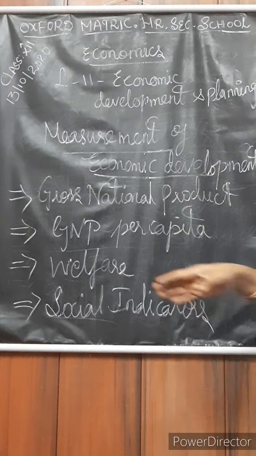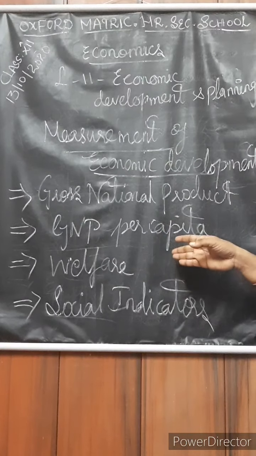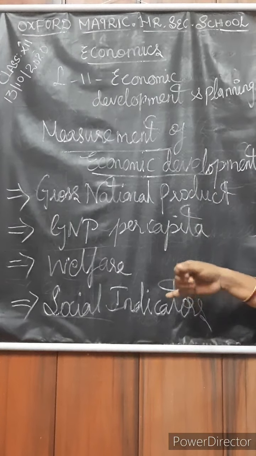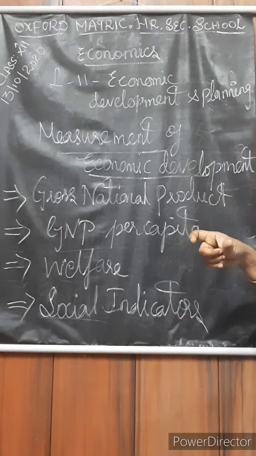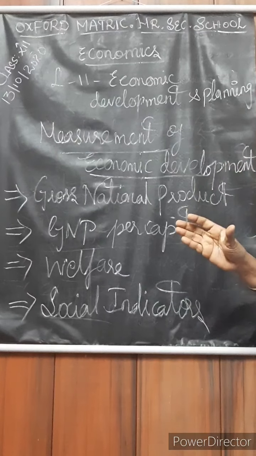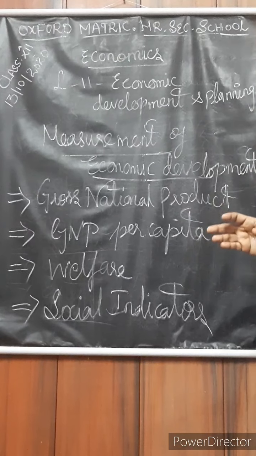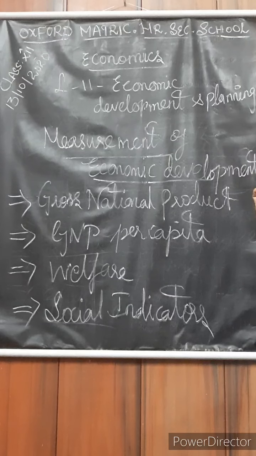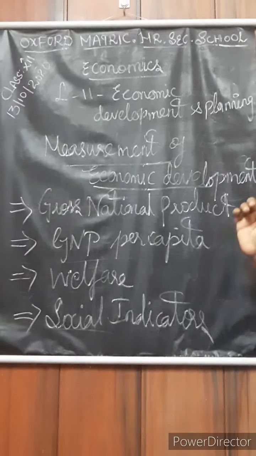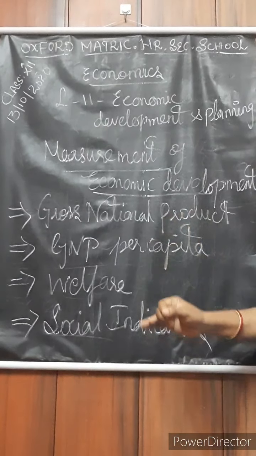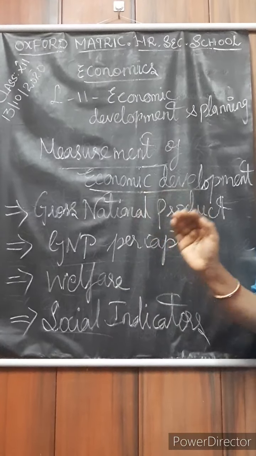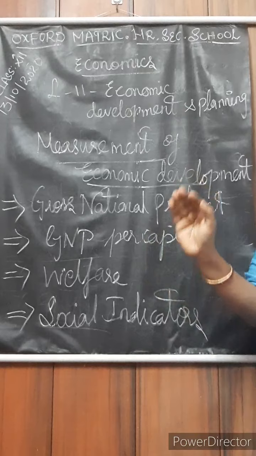Next, welfare. Economic development is regarded as a process of increase in the consumption of goods and services by individuals. From the welfare perspective, economic development is defined as a sustained improvement in health, literacy, and also the standard of living. There should be an increase in a sustainable way.